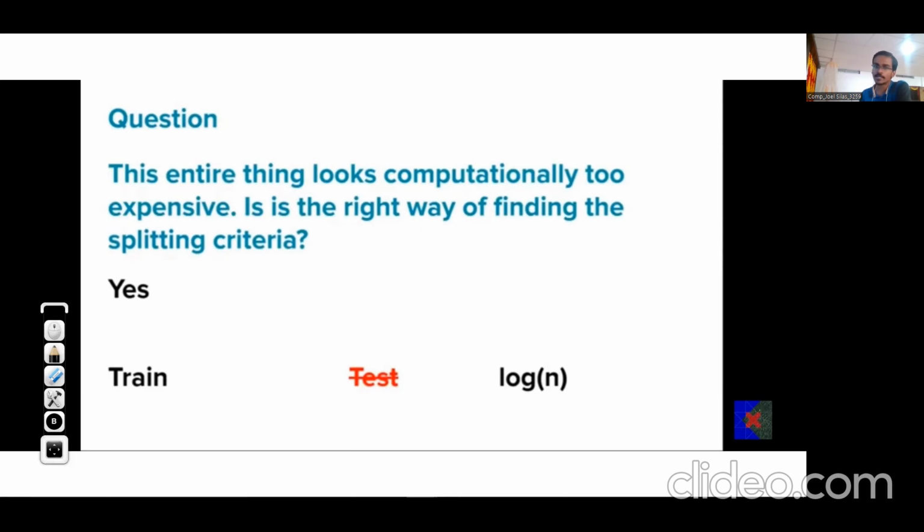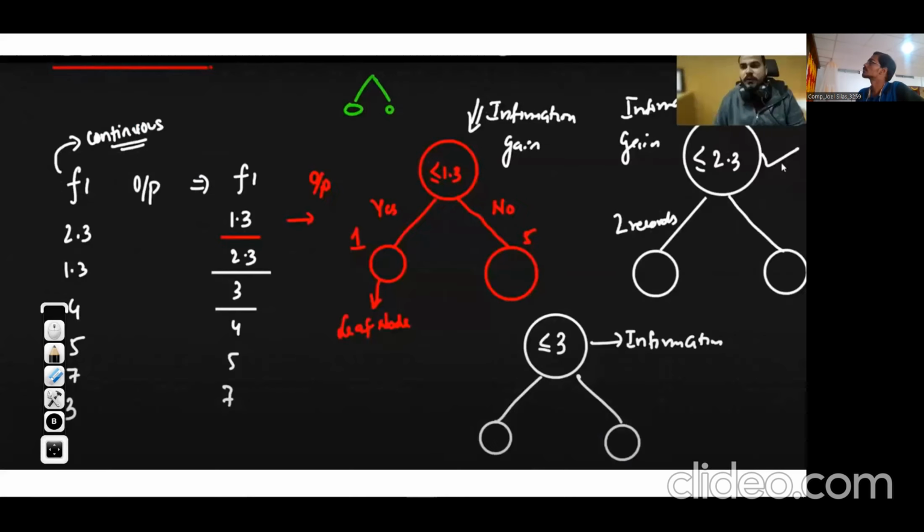So in testing, it will not take much time because the tree is already ready. We just need to apply the data. And as per the condition satisfaction at each node, we'll traverse from the root up to the leaf node and we'll get the answer, that the label should be yes or no. And the complexity is log n for traversals. That is searching actually. Now, let us see the case where